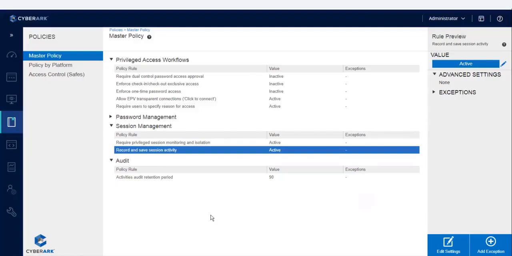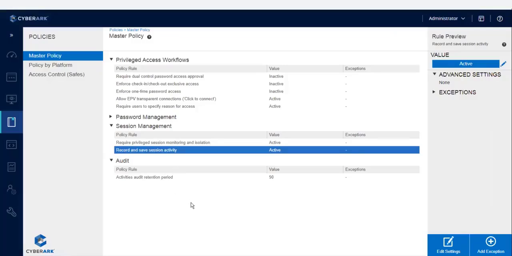Okay, so the next one is record and save session activity. This policy is active by default. If it is active, session recordings will be recorded and those sessions will be stored in the vault. In case you don't want to store records for any specific platforms, you need to put those platforms in exception and select inactive.